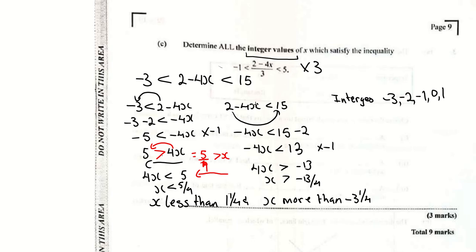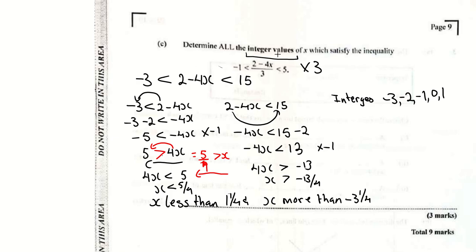Okay, the next one was 2 minus 4x is less than 15. Again, carry across the 2: minus 4x is less than 15 minus 2, so minus 4x is less than 13. I want my term in front of x to be positive. Multiply this by -1. Minus 4x by -1 is 4x. 13 by -1 is -13. So x would be carry across 4, -13 over 4. If I multiply my inequality by -1, instead of less than, it turns to more than. So x is more than -3 1/4.